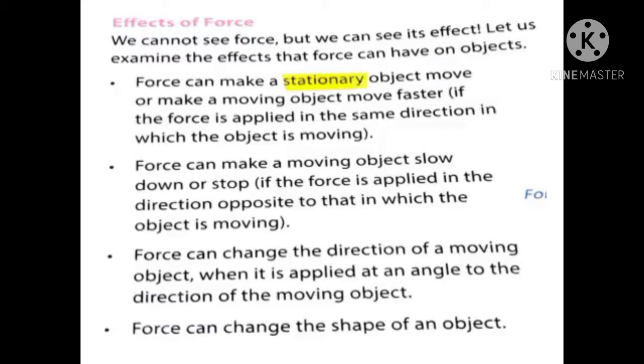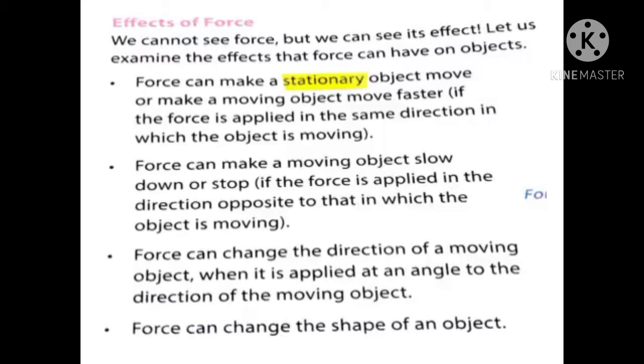For example, you can make a cycle run. When you apply force on the pedals of a cycle, the cycle can move faster. Or you throw a ball, it moves for a certain distance and stops there. But if you are riding a cycle with a continuous speed, the object is continuously moving. So this is one effect of a force.